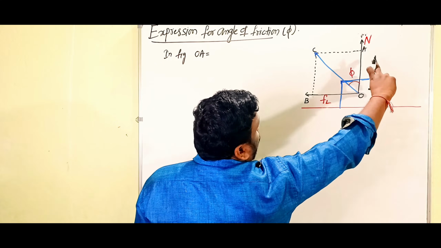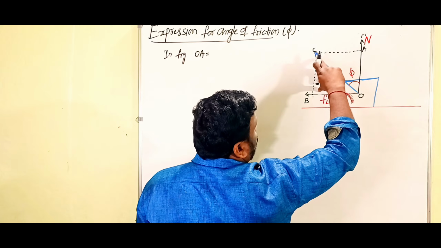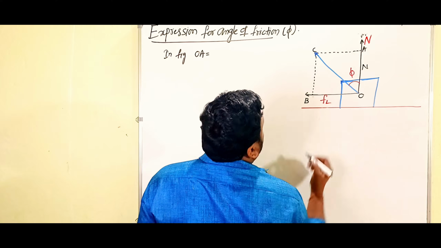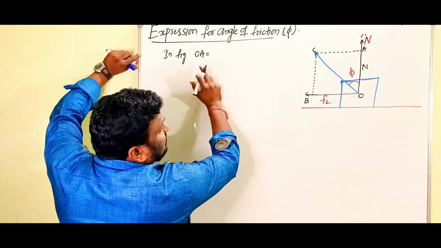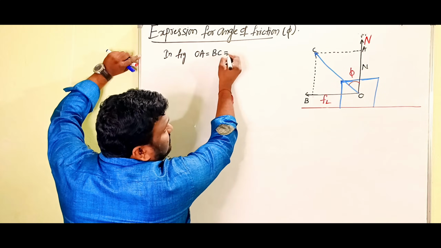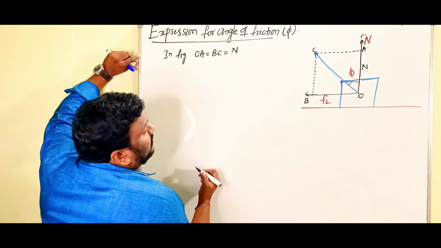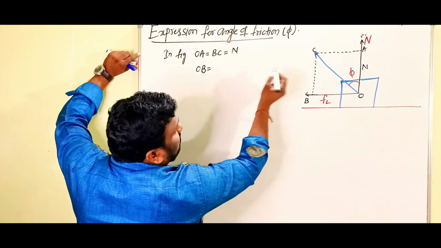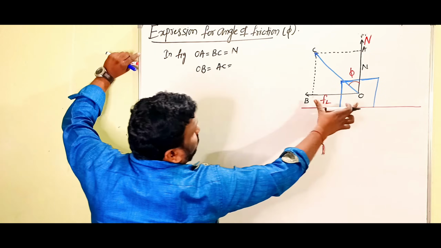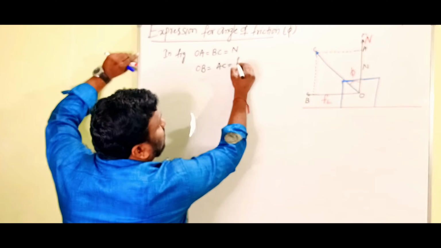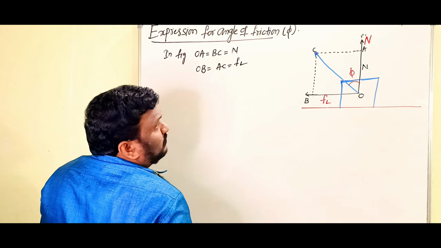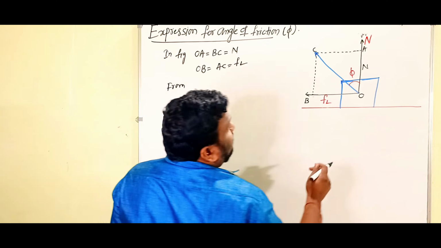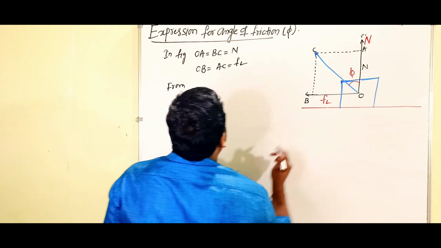That's why OA is equal to BC, and OA is N, so BC is also N. Similarly, OB is equal to AC, and that is equal to FL.